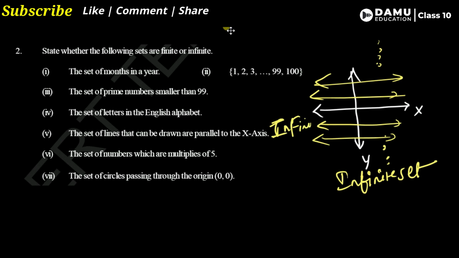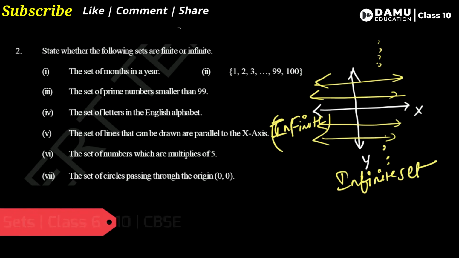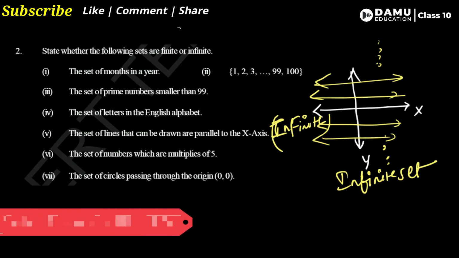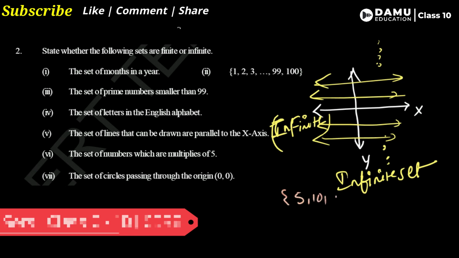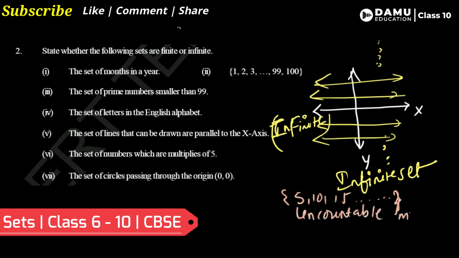Next, our sixth one, the set of numbers which are multiples of 5. You can write 5, 10, 15 and so on. They are not given any limiting condition, so it will not end. There will be uncountable multiples of 5. So for this it is an infinite set.